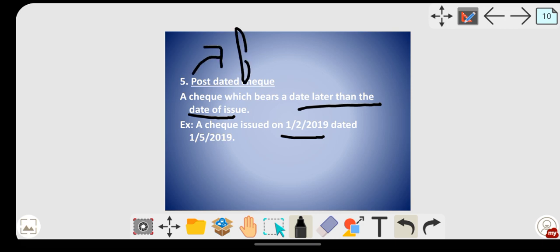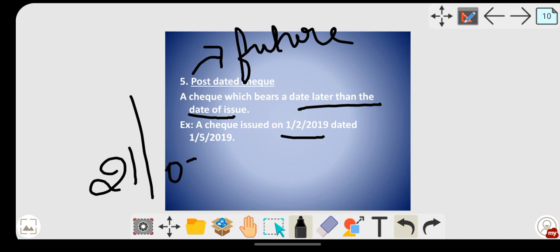Post means future. A future dated check is known as a post dated check. Okay, so what is the date today? The date is 21/7/2021. Okay, so what I will do, I will give you a check today, but on that particular check